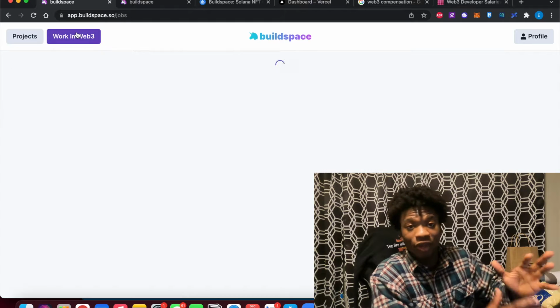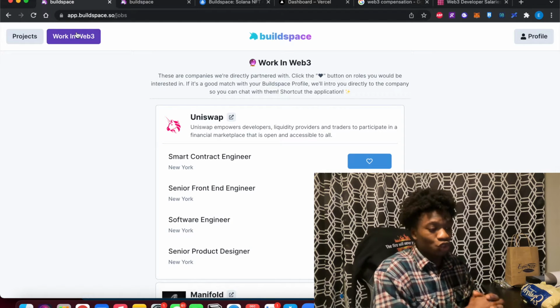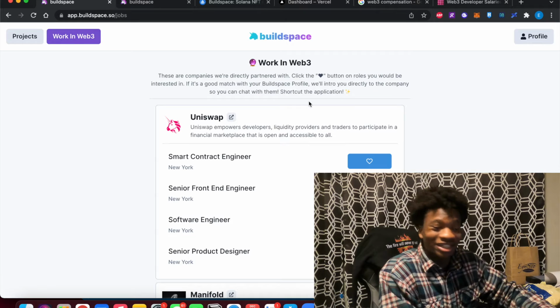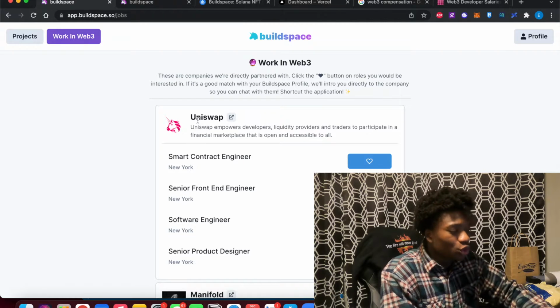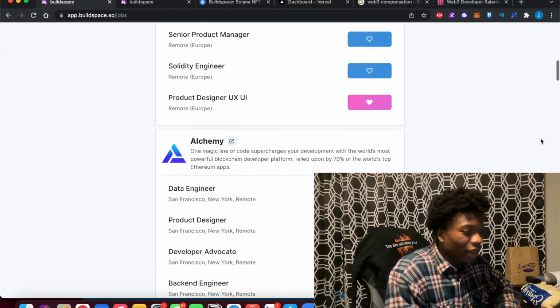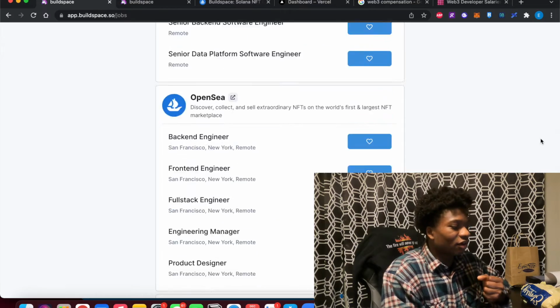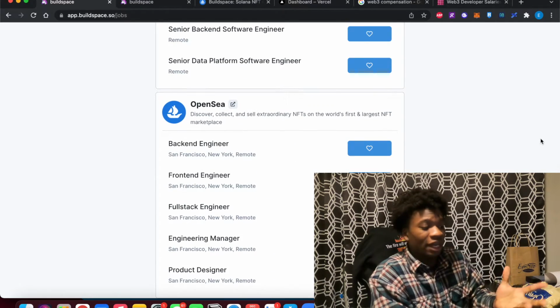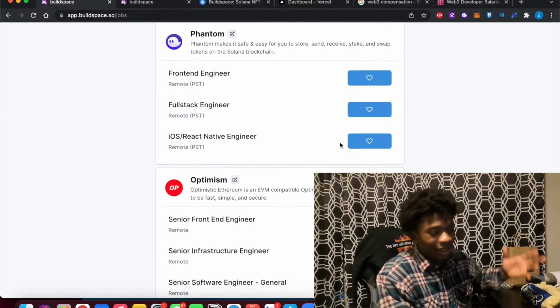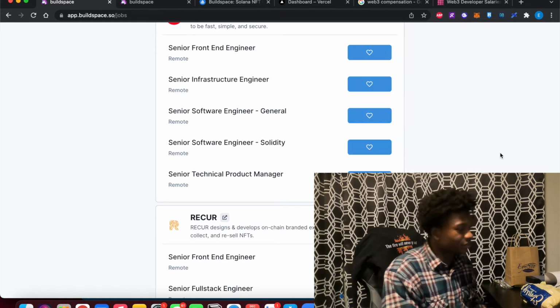I also talked about working in Web3. If you wanted to get some jobs, Buildspace is actually super connected with every company they have on this list. Uniswap is a huge DEX. If you want to work at Uniswap, maybe. There are a lot of other things going on here too if you want to check them out. OpenSea, if you're interested in NFTs, and Phantom, a huge project, is right here in my browser. It's a wallet.